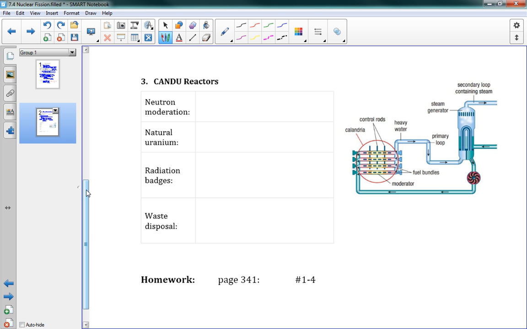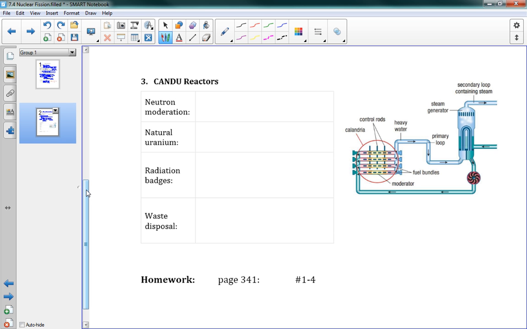You use actually unrefined uranium, which is very easy to get as natural uranium, and the reaction ends up producing weapons-grade plutonium. And the United States doesn't want all these different countries around the world to be able to make their own weapons-grade plutonium, so they don't like people using Candu reactors.